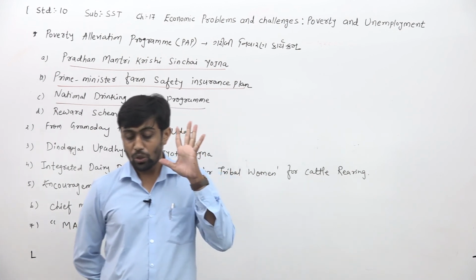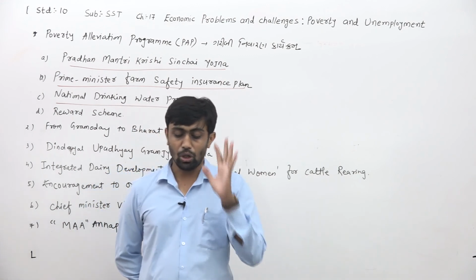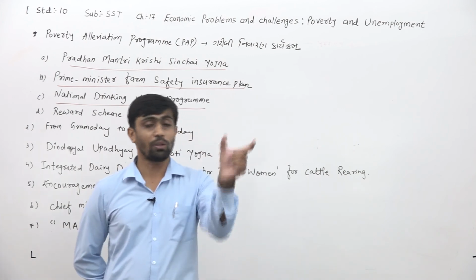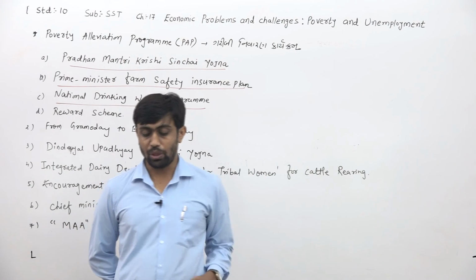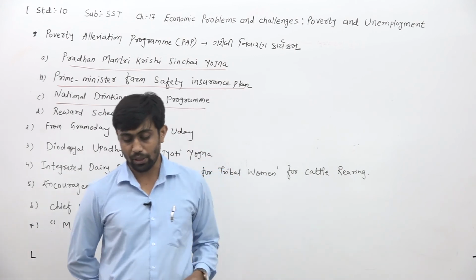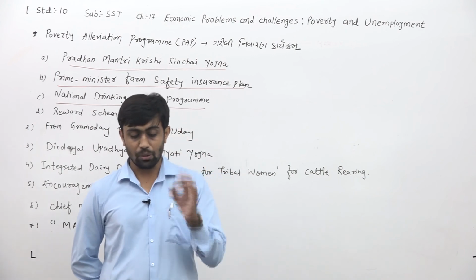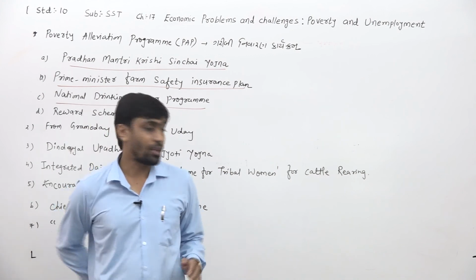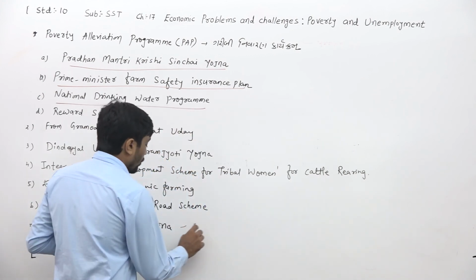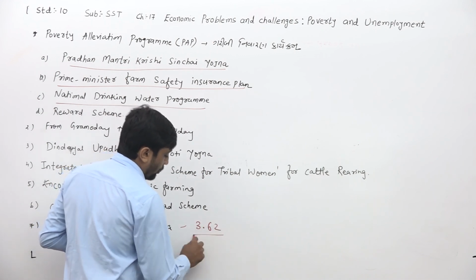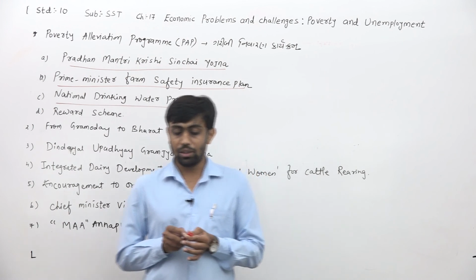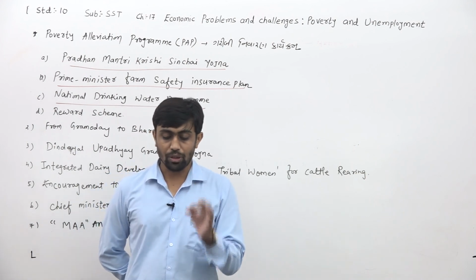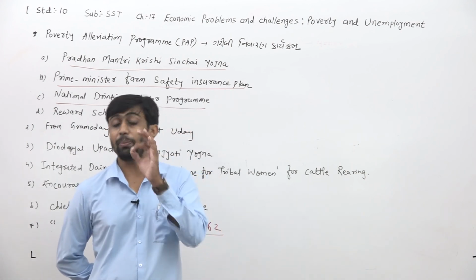It means 5 kg of food grain at a low rate, in which wheat is given at the cost of rupees 2 per kg. If you see the price of wheat, then wheat price is rupees 2 per kg. Rice is rupees 3 per kg. Fair price shops cover near about 3.62 crore people under this scheme. That's why we can say that near about 3.62 crore people are under this fair price shop, and they are provided food security, because of which a large sum of money spent on food will be saved.